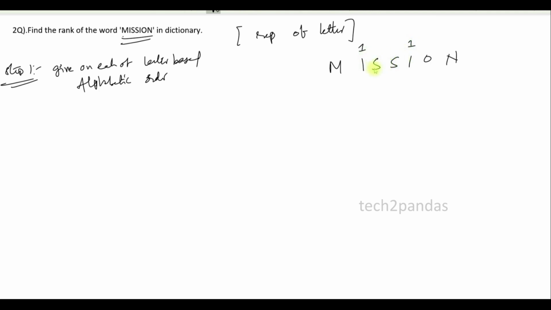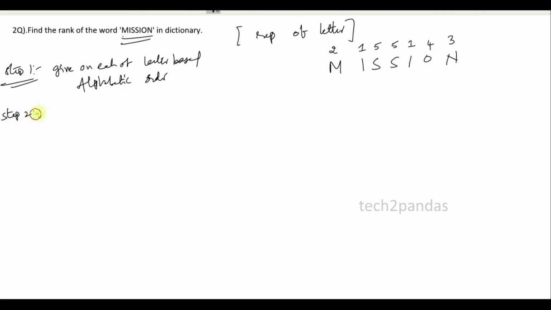A B C D E F G H I J K L M. M will come next, so give rank 2 to M. After M there is N, so give rank 3 to N. M N O P Q R S, so give 5 and 5, because the 2 S's will have the same rank, 5 and 5. So first step is completed.